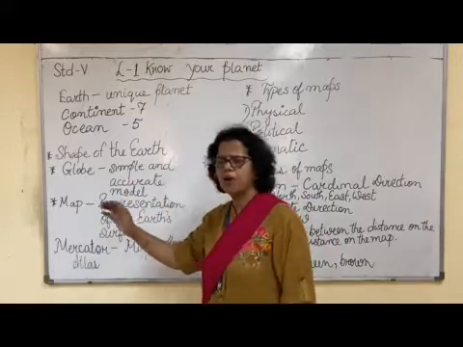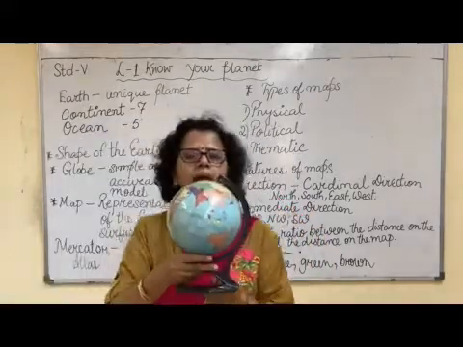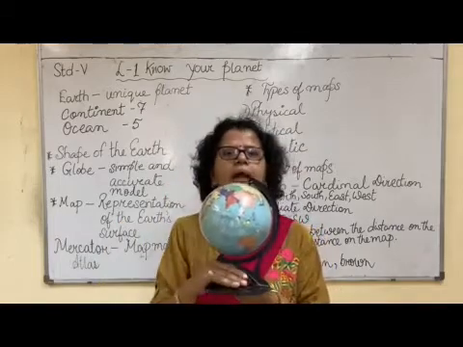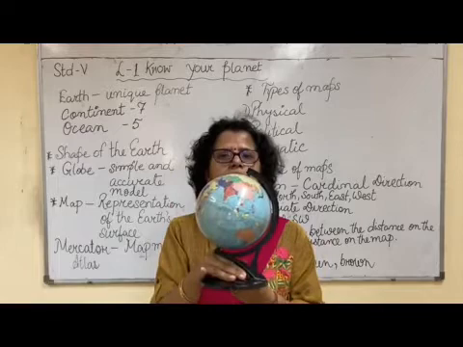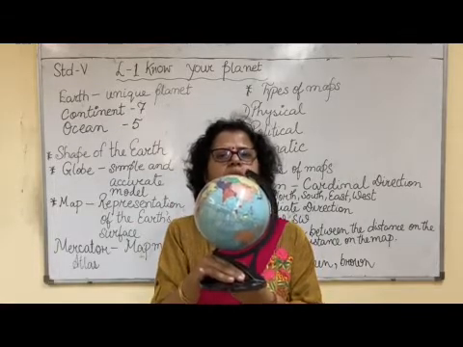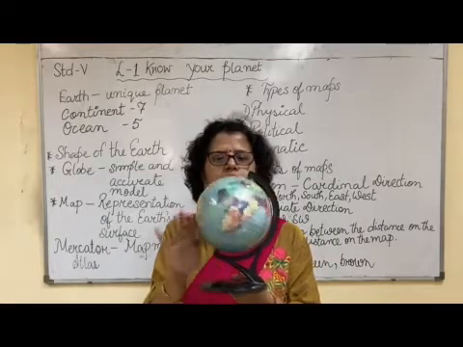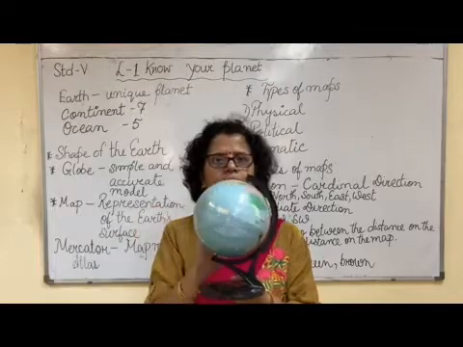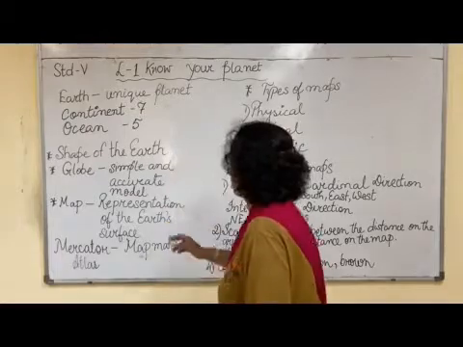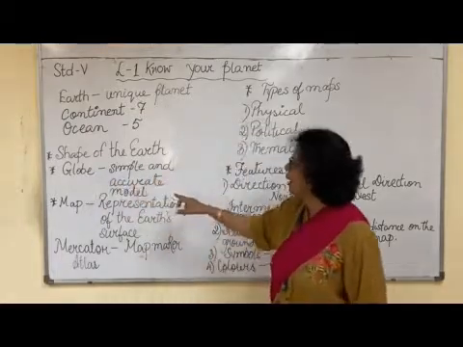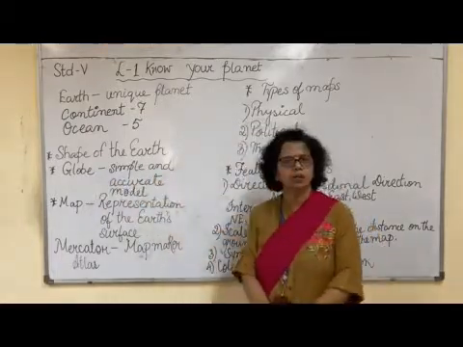Now the shape of the Earth is like a globe, which is in my hand. The globe is called the simple and accurate model of the Earth. As you can see, it is spherical. It is exactly the same as this globe. A globe is the simple and accurate model of the Earth.